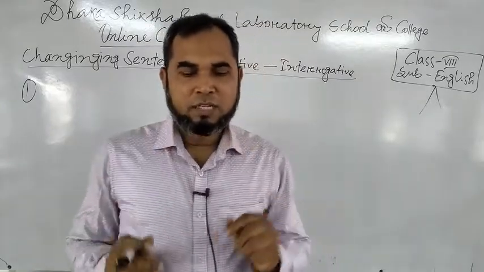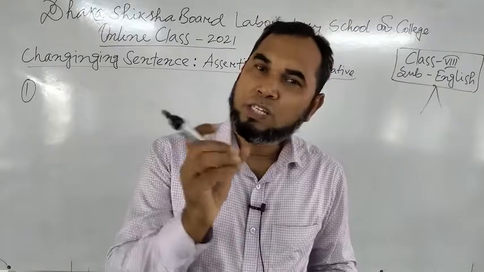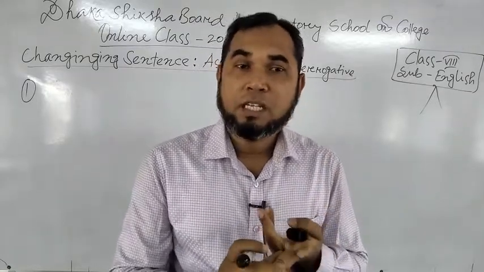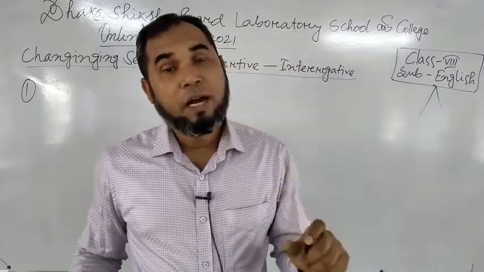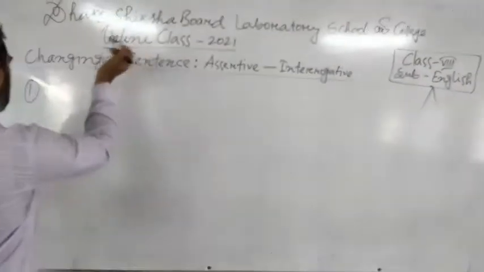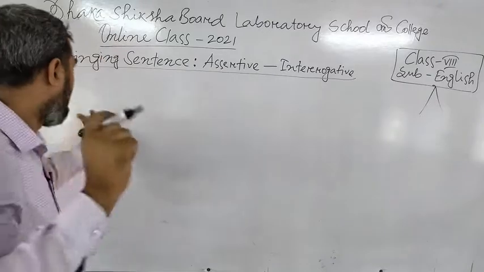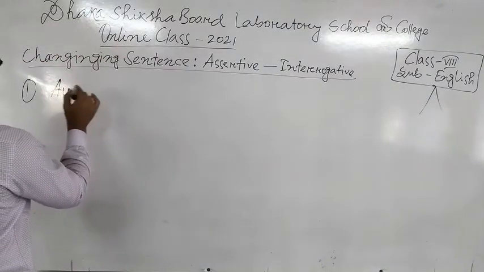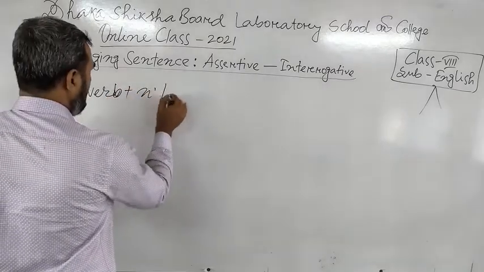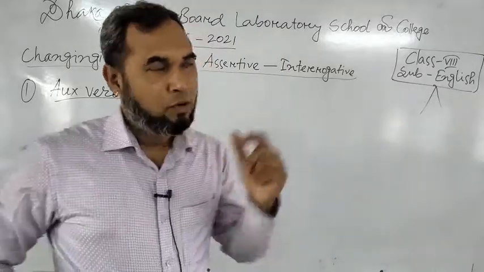Let me say it a bit in Bangla: if the sentence is assertive and expresses affirmative, that is positive, meaning, and there is an auxiliary verb there. Suppose the auxiliary verbs are am, is, are, was, to be verbs, or can, could, may, might, shall, should, etc. If you have an auxiliary verb, it may be a to be verb or another modal auxiliary, then first of all you have to use that auxiliary verb plus n't. Okay, no problem at all.